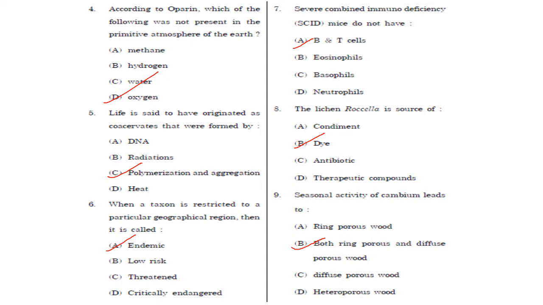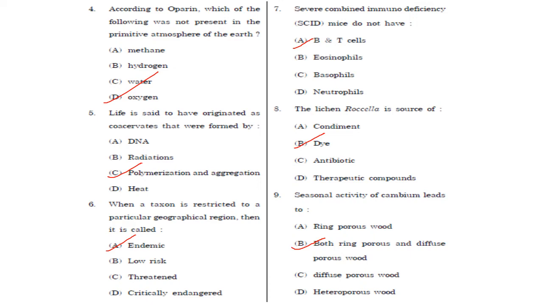Then next one. According to Oparin, which of the following was not present in the primitive atmosphere of the earth? It is oxygen. Answer is option D. Life is said to have originated as coacervates that were formed by polymerization and aggregation. Answer is option C. Then, when a taxon is restricted to a particular geographical region, it is called endemic. Answer is option A.